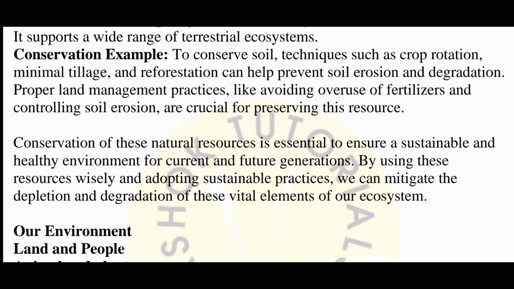Then don't use chemicals, don't use fertilizers in your agricultural field, right? Try to use organic fertilizers and avoid using synthetic fertilizers, all right? Now, that's why we need to protect the soil from erosion, right? Don't cut the trees, plant the trees as much as possible. So conservation of these natural resources is essential to ensure a sustainable and healthy environment for current and future generations. By using these resources wisely and adopting sustainable practices, we can mitigate the depletion and degradation of these vital elements of our ecosystem.